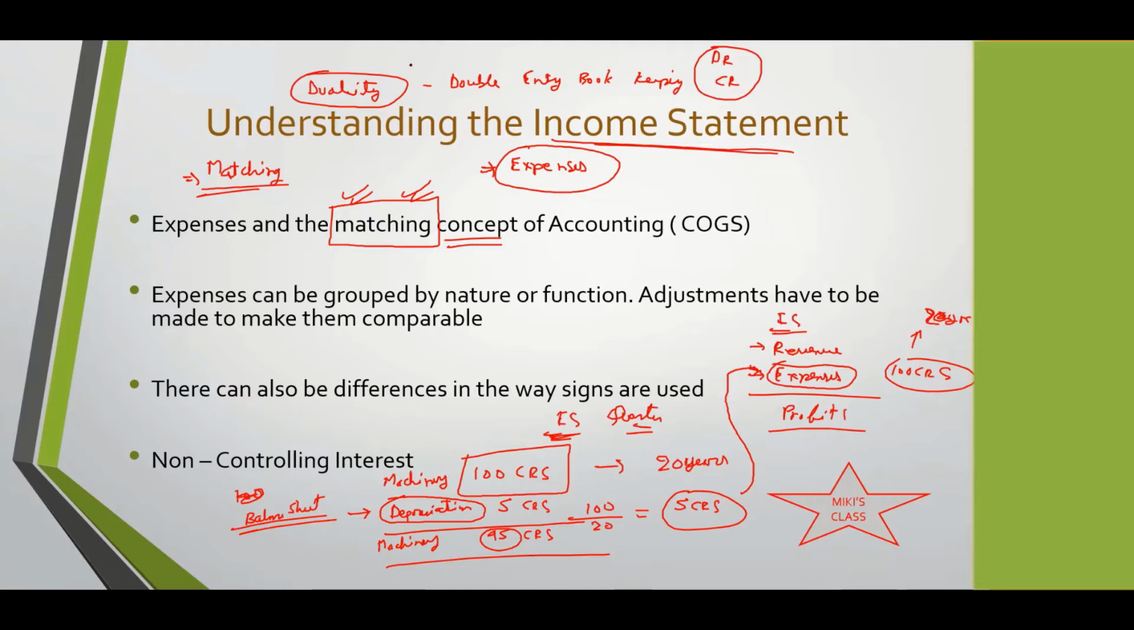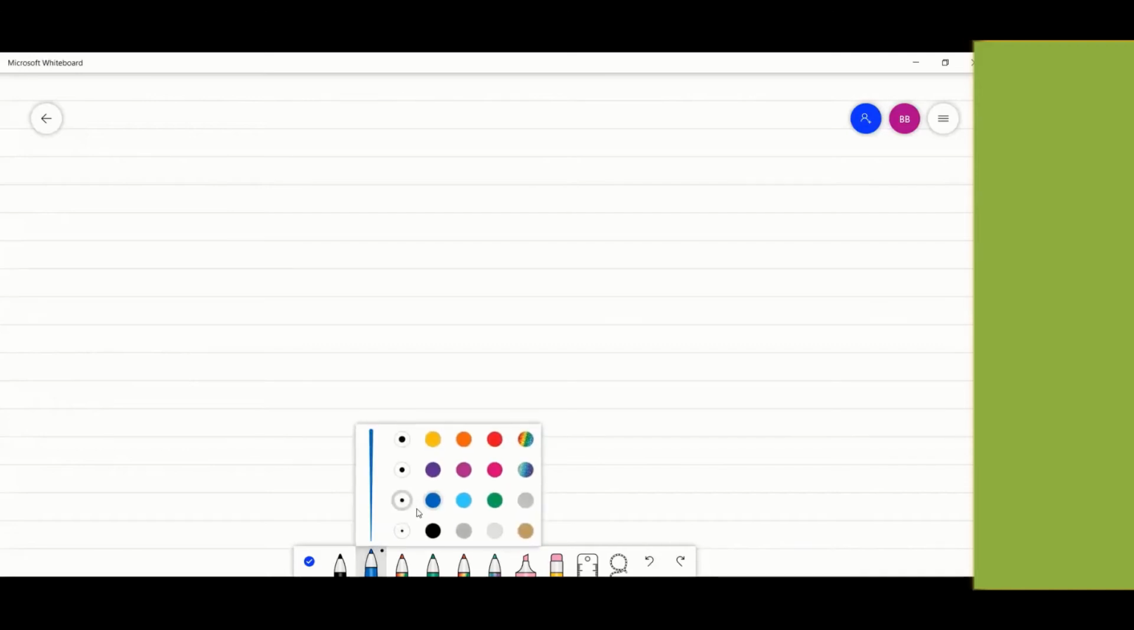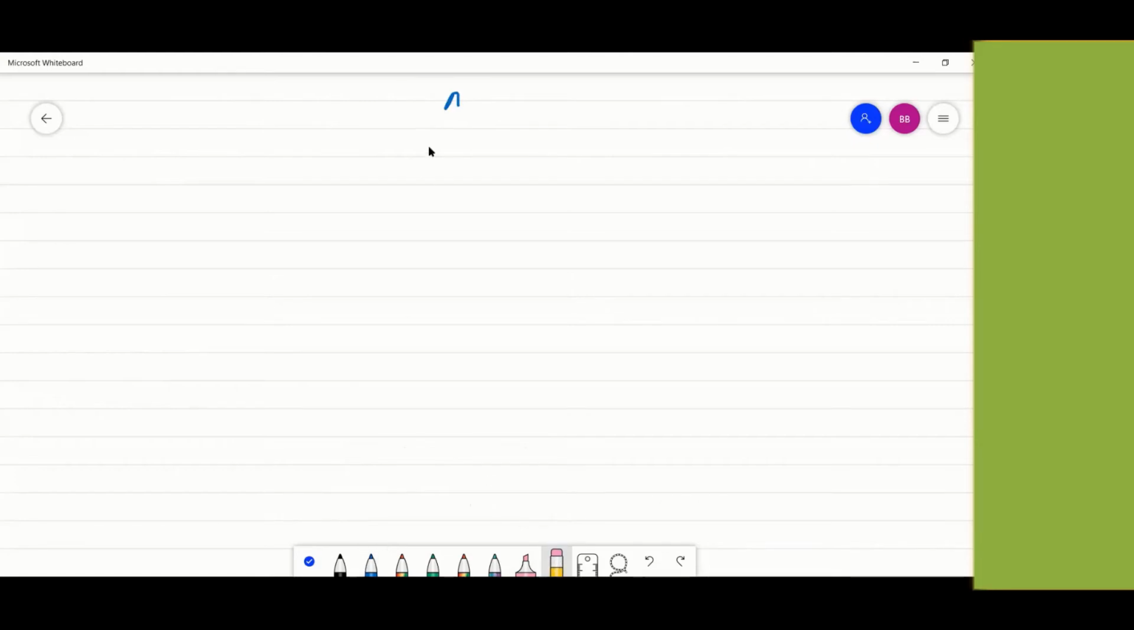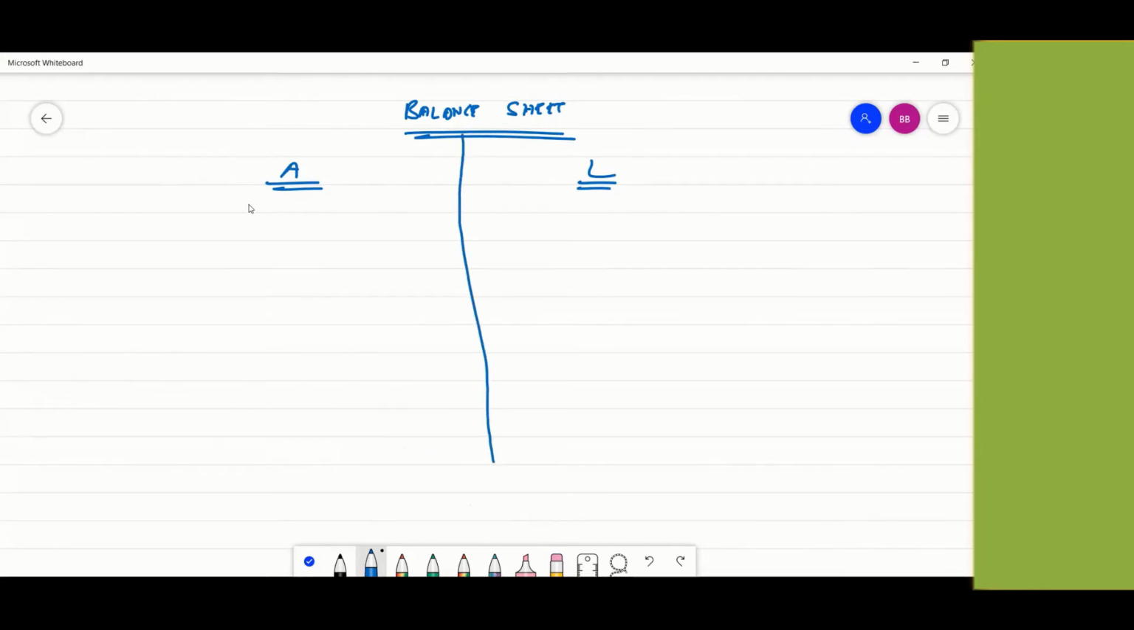You can see the whiteboard, right? So let's say this is the balance sheet. You'll have assets here and liabilities here. In India, assets is this side, liabilities is that side. Abroad, assets is this side, liabilities is this side. So suppose you have this machinery which we are talking about.